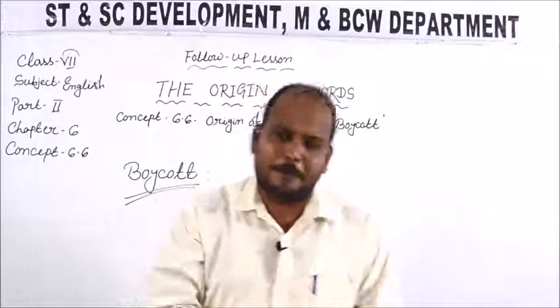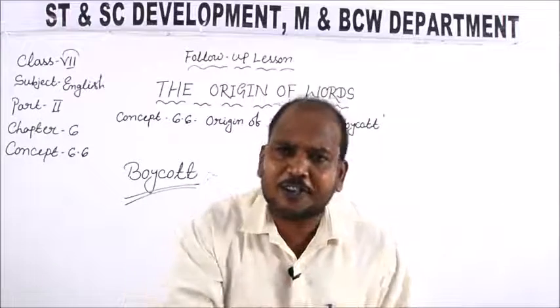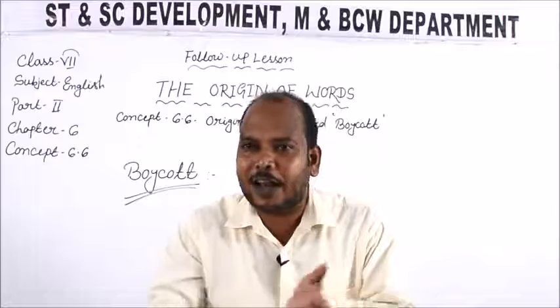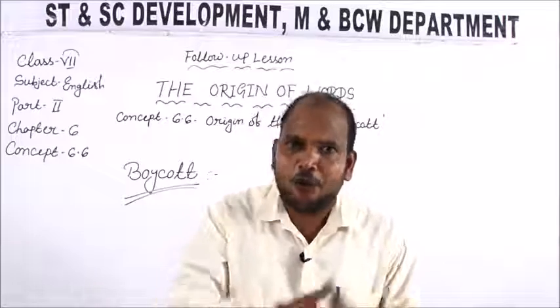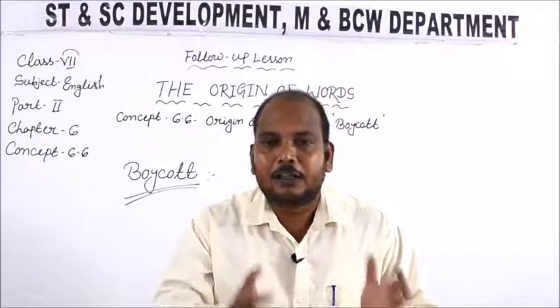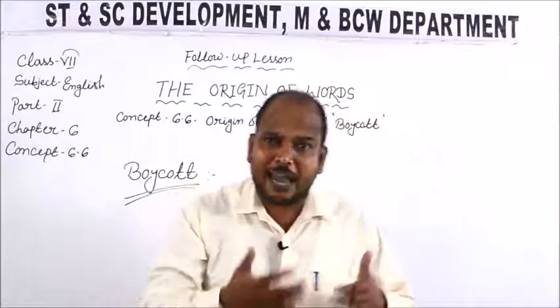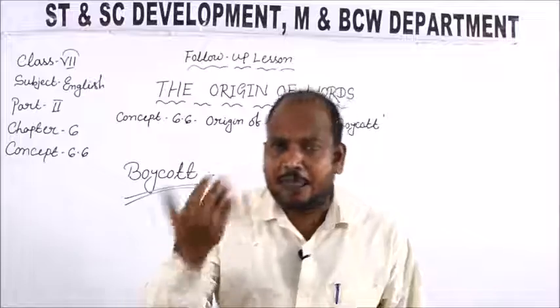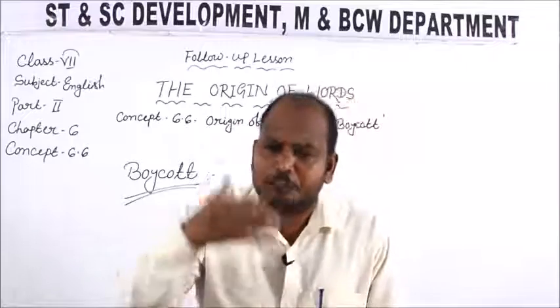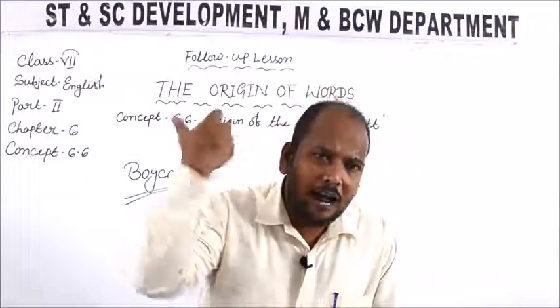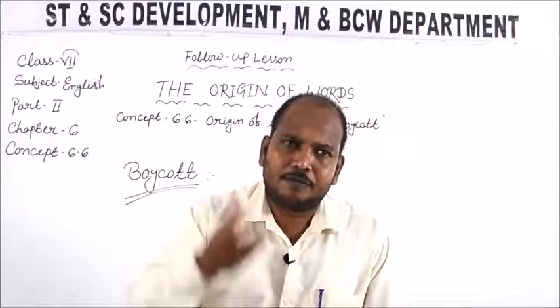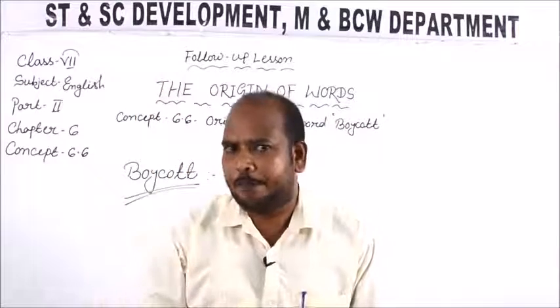It's a great problem. So now the harvesting season has come. Harvesting means when the crops are harvested, when we reap the crop or when we collect the crop, and the tenants are not ready to cooperate with Captain Boycott. So now Captain Boycott had to recruit, or bring, a large number of workers from the other part of the country.